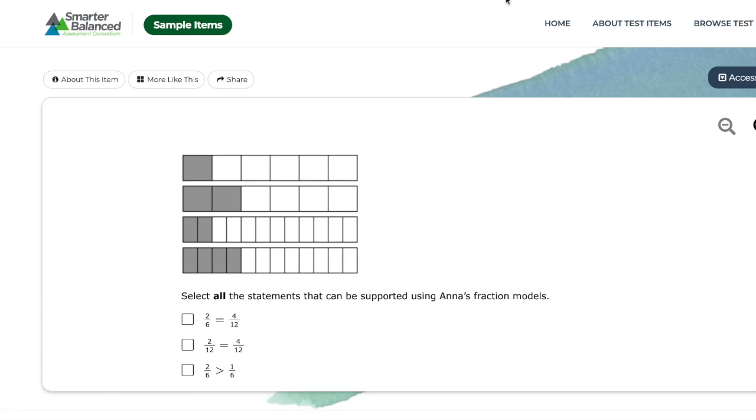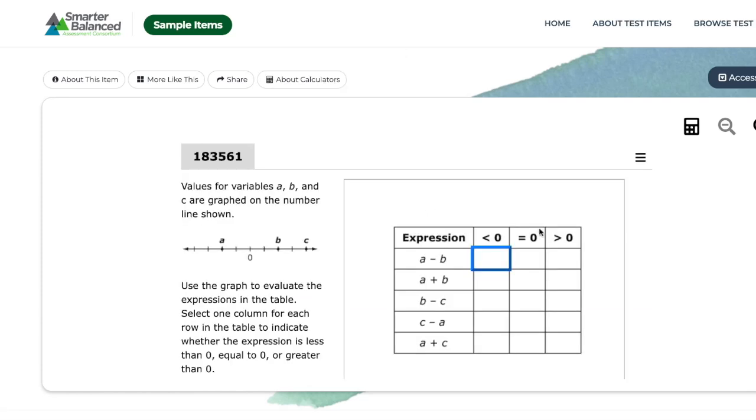Now, the seventh grade example is a little bit different. In this particular case, the students are looking at this number line and they have this graph. Based on the number line, they need to decide if each of these expressions is going to be less than zero, see how they can click on it, equal to zero, or greater than zero. So once again, the students are doing a form of comparing across those different expressions.